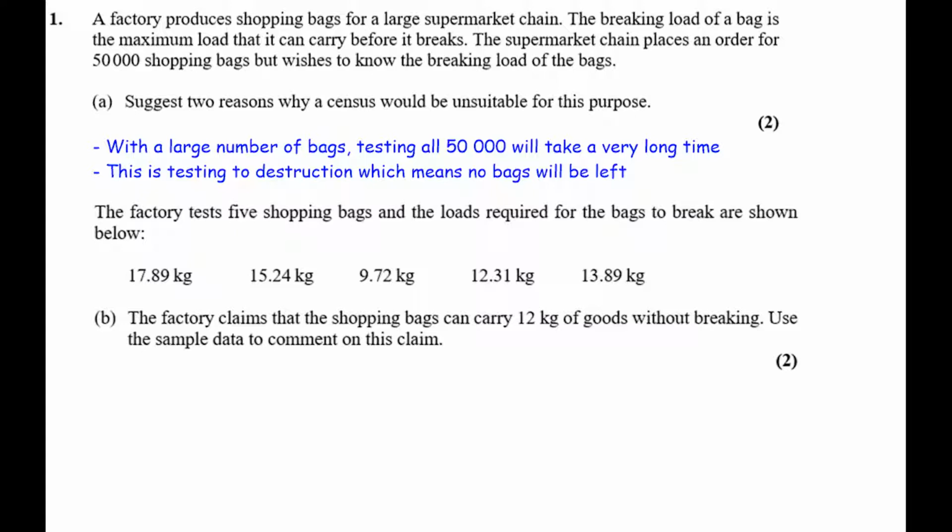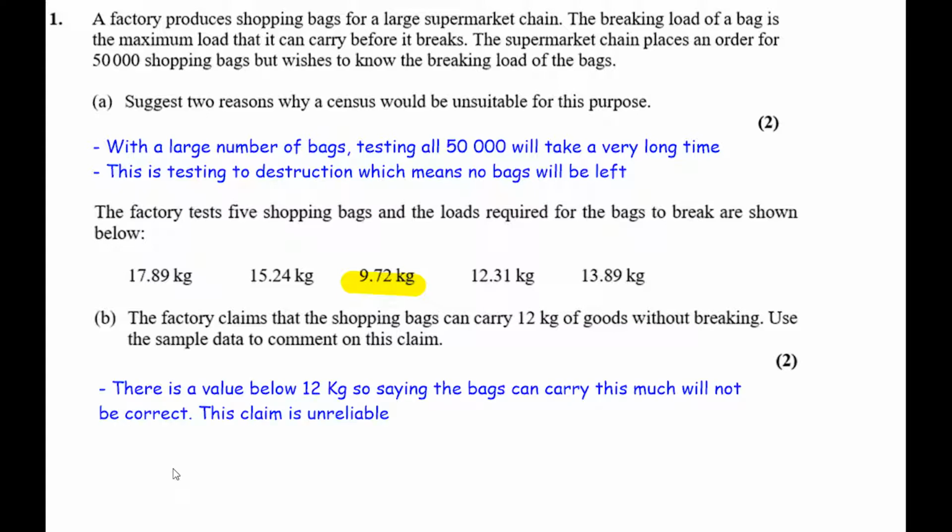Is it going to be sensible? Is it going to be ethical? Is it going to be correct for the company, the factory, to go ahead and say our bags will not break unless you have more than 12 kilograms of goods in them? No, it won't. So really, their claim should be less than 12 kilograms, as we do have a value that breaks below 12 kilograms. If we think about it further, 20% of the sample breaks below 12 kilograms. So to go ahead and say that the bags can carry 12 kilograms of goods will not be correct.